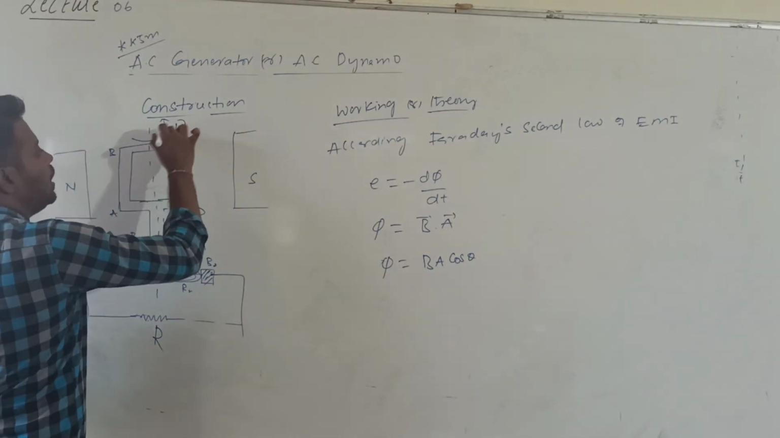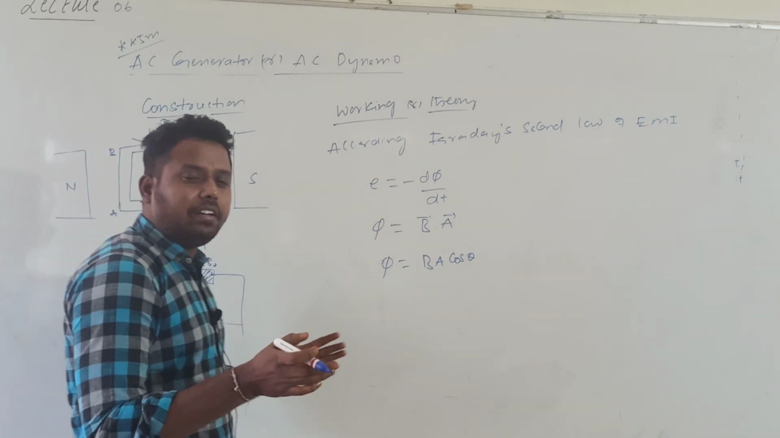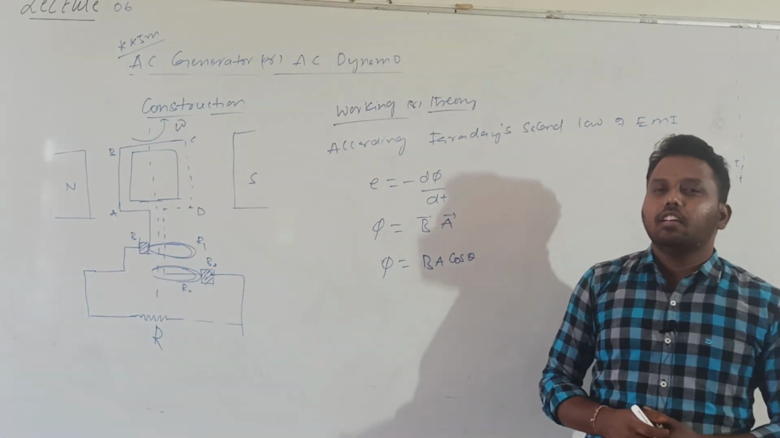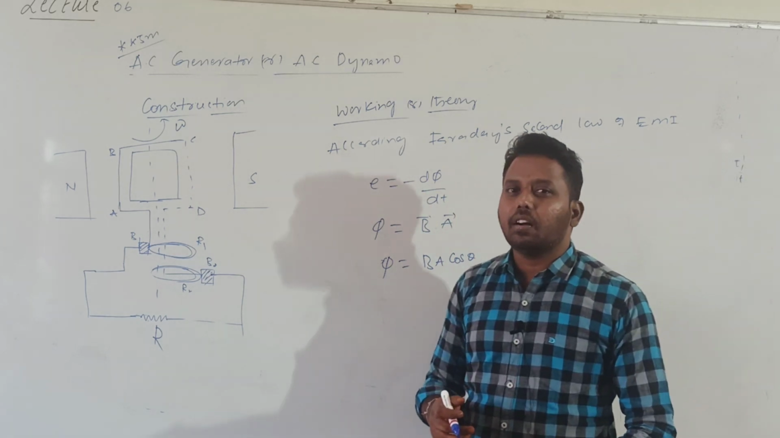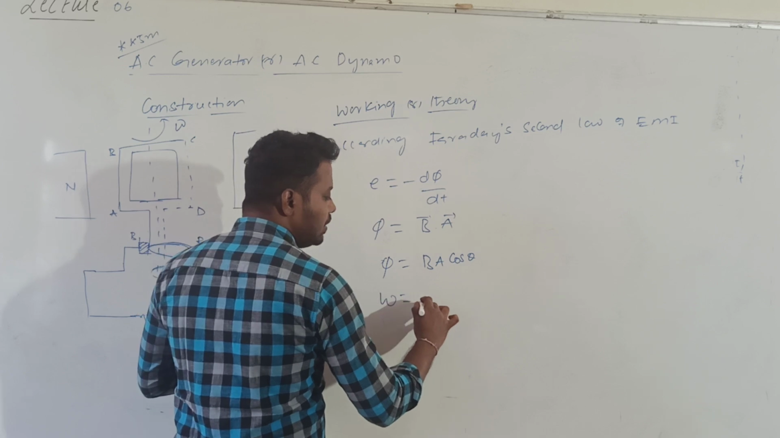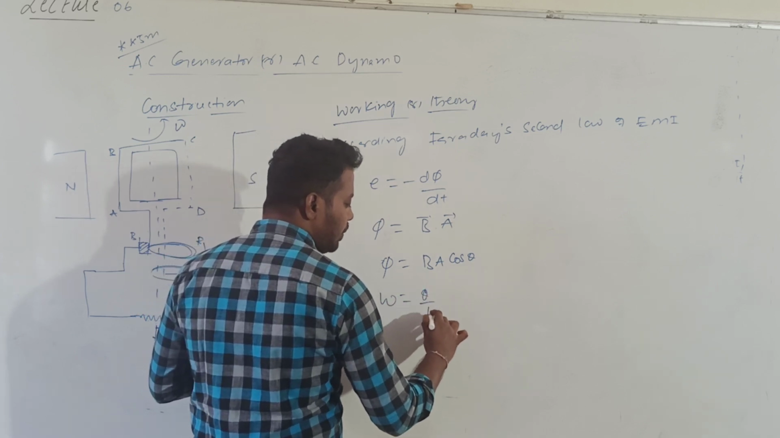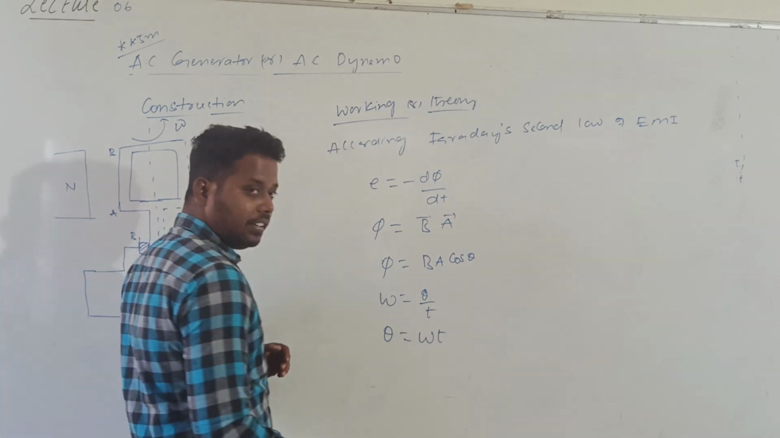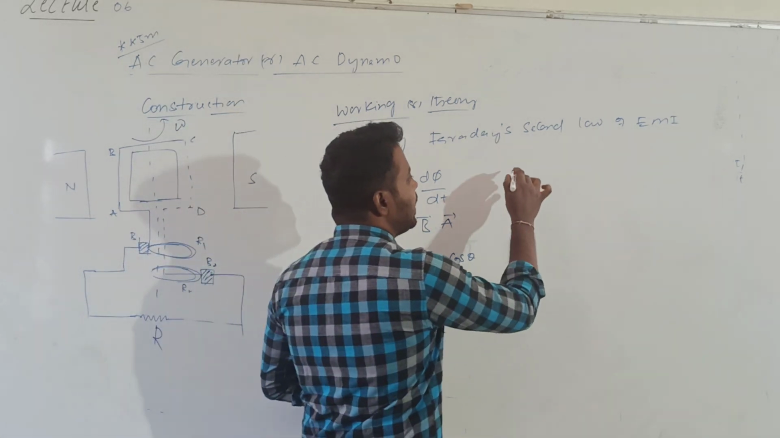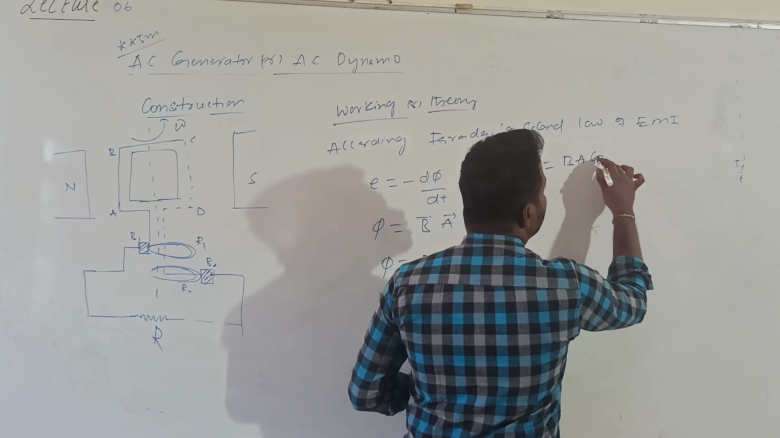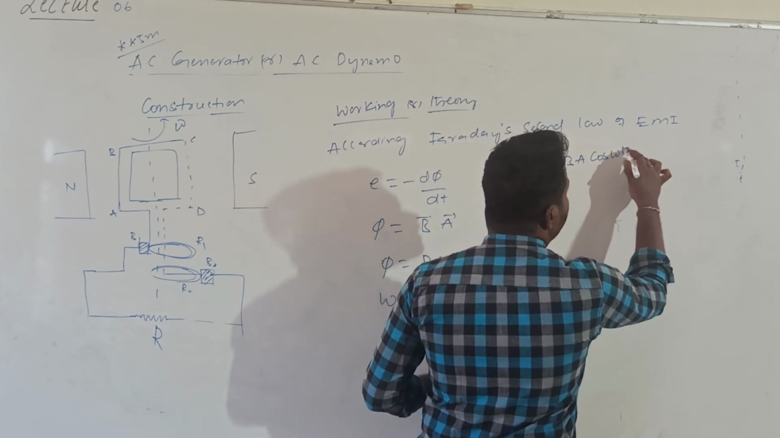Here what we will do? The coil will be rotated in between the magnetic poles with an angular velocity omega. What is the definition of angular velocity? Omega is equal to theta divided by t. From this, theta is equal to omega into t. So from this, the flux value is phi is equal to B into A into cos omega t.